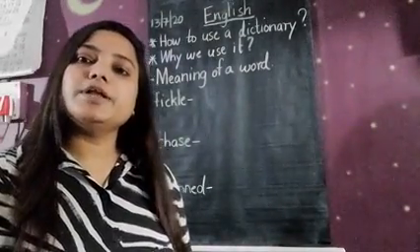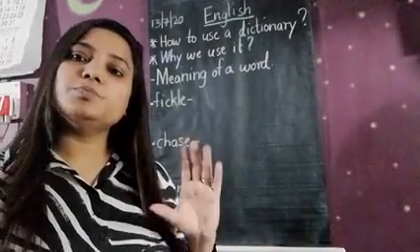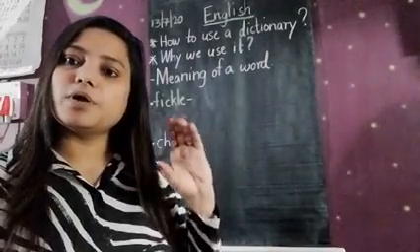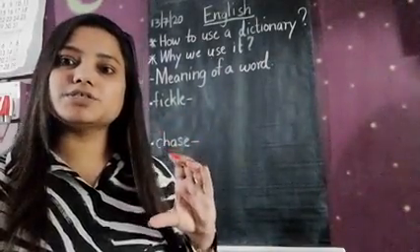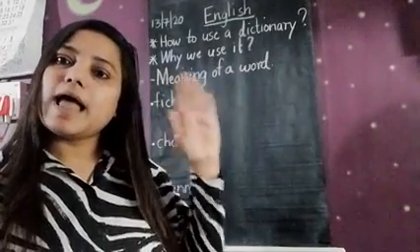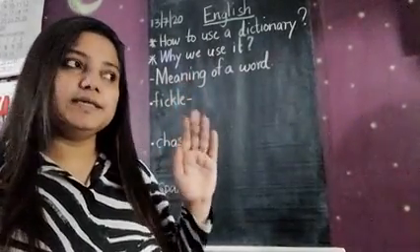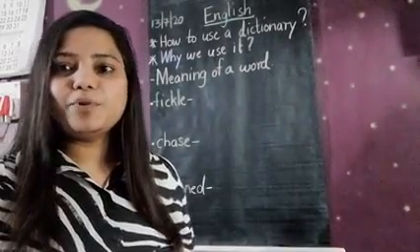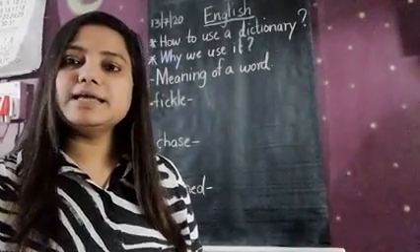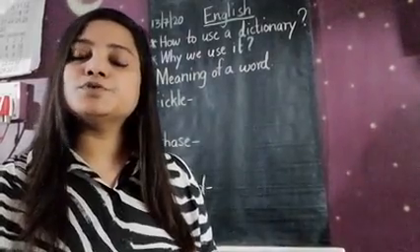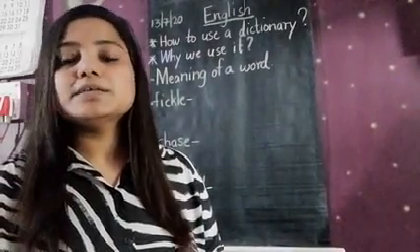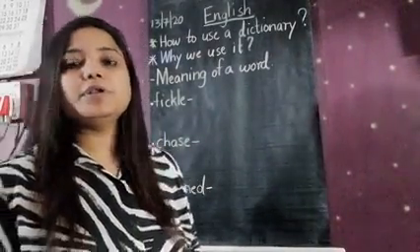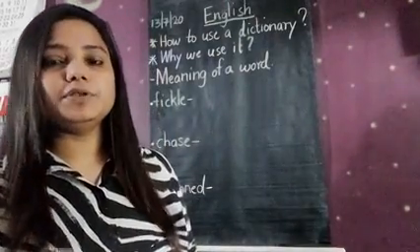So children, whenever it is possible for you to buy the dictionary, that is a pocket dictionary, a small dictionary, it is of your hand size, your palm size. Why is it called a pocket dictionary? Because you can put it in your pocket. It is very small in size and it is very useful for your education period and for your lifelong period also.